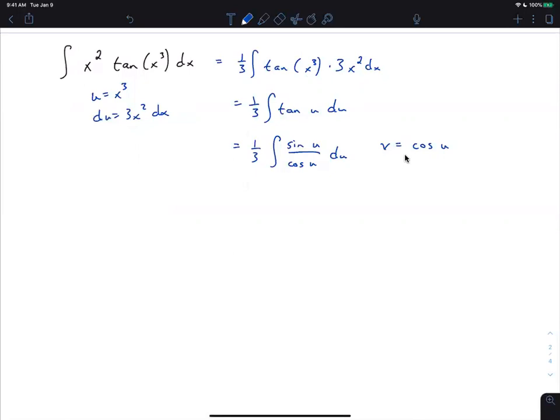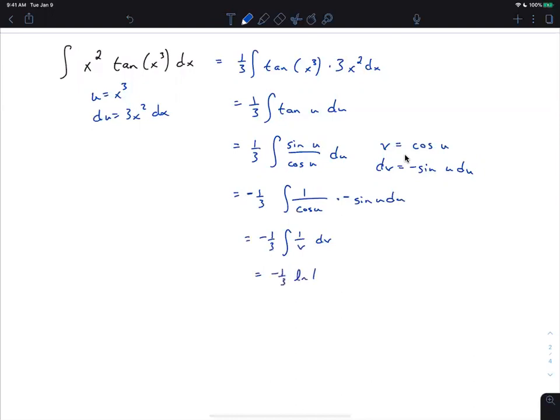Okay, so v is cosine u, dv is negative sine u du. And so now we're going to put the sine u next to the du, and multiply by -1 inside, which means we're going to multiply by -1 outside. Does that make sense to everybody? All right, and so now we've got -1/3 integral 1 over v dv, and that's -1/3 absolute value of v plus c.